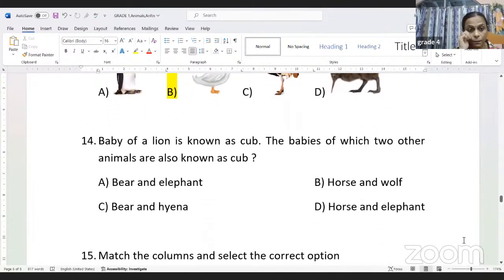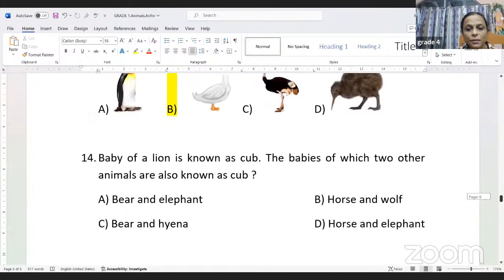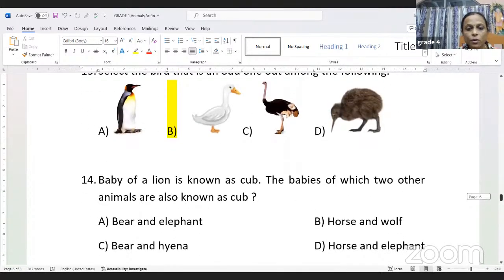Question 14 now. Baby of a lion is known as a cub. The babies of which two other animals are also known as cub? This we have discussed in the PPT, right? Bear and elephant? No. Horse and wolf? No. Horse and elephant?